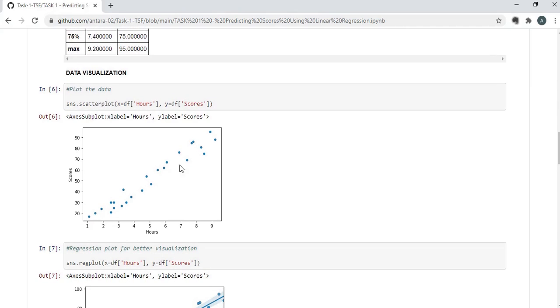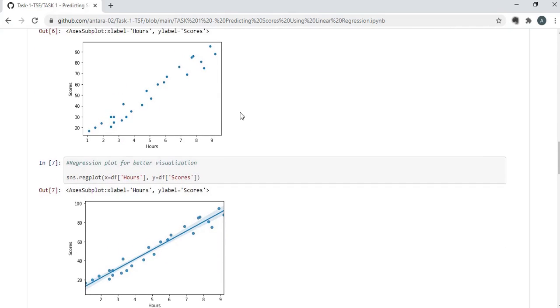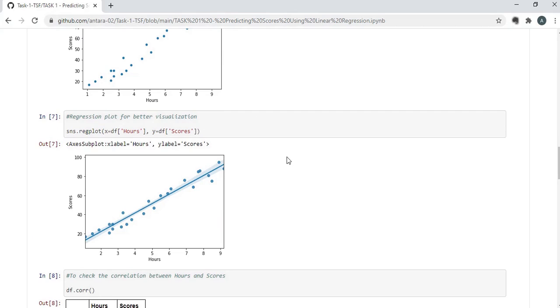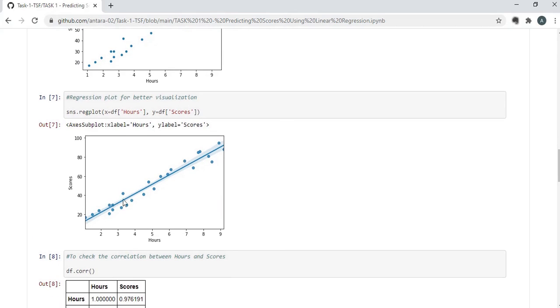From this we can see that there is a positive relationship between hours and scores. In order to get a better understanding, I have used a regression plot. This line, which we can see, is upward trending. It says that if a student puts in more hours, he or she is likely to score higher.